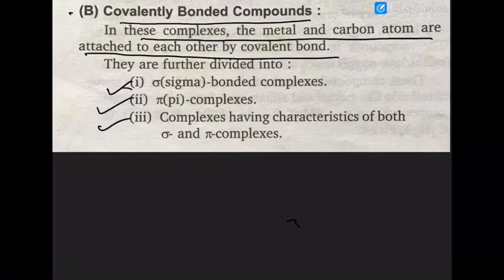Remember that earlier we discussed the various types of ligands: sigma ligands, pi donor, pi acceptor. Please go through that topic once more for better understanding. Here, carbon monoxide is a pi acceptor ligand; alkenes are also pi acceptors, and benzene is also a pi acceptor ligand.